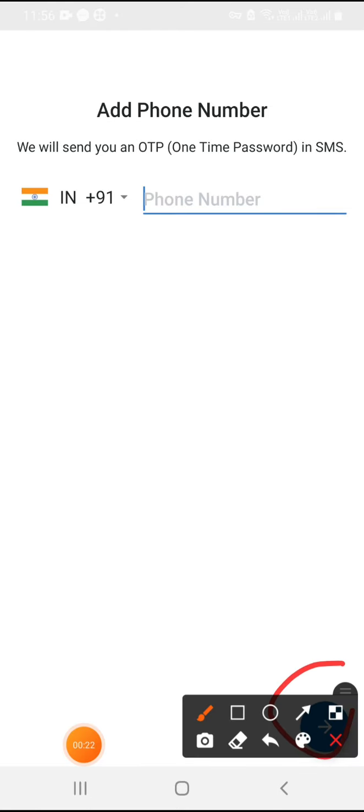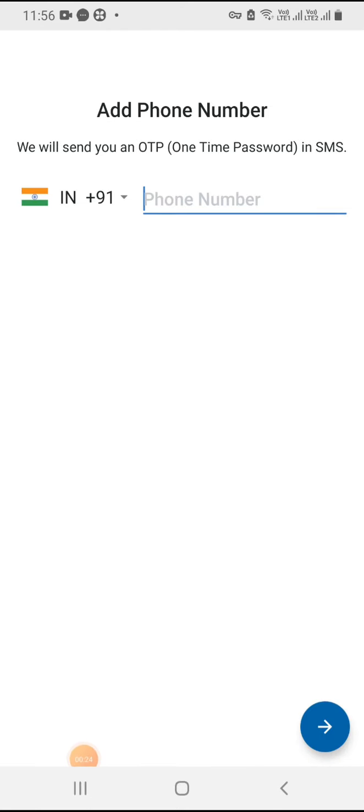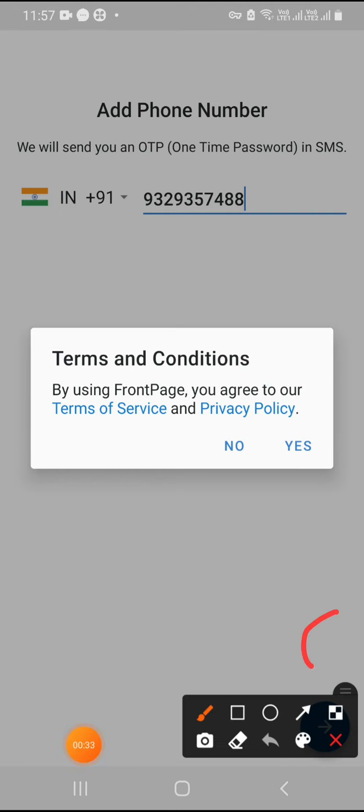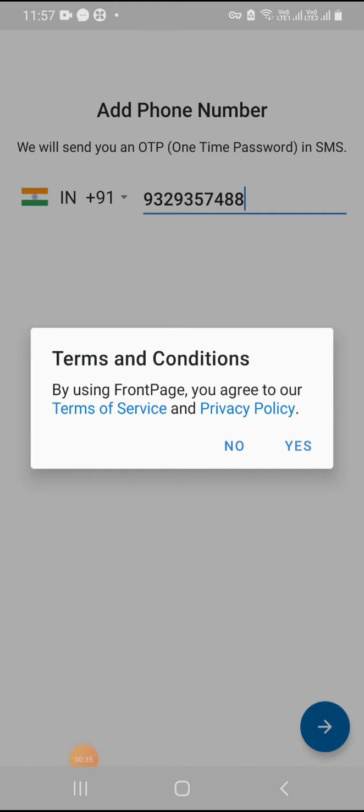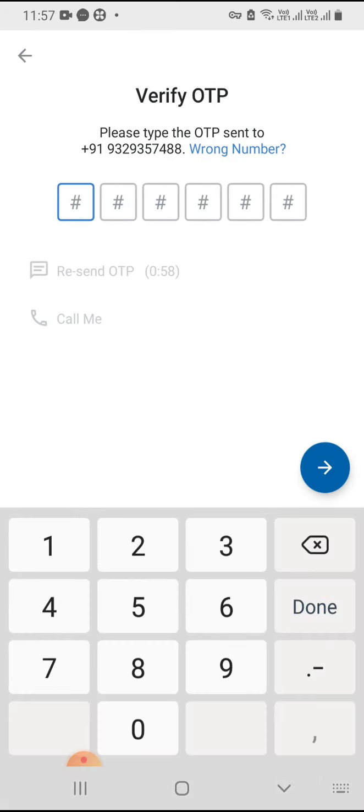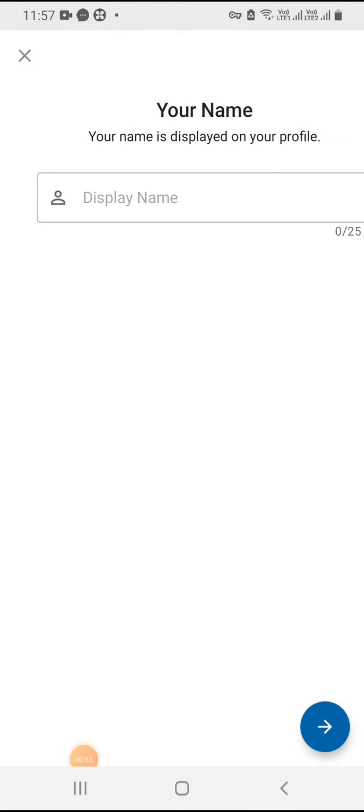Okay, so I'll enter this. It will ask for terms and conditions when you click here. You have to click yes. It will now send the OTP to our number. So here is the OTP, then click OK.